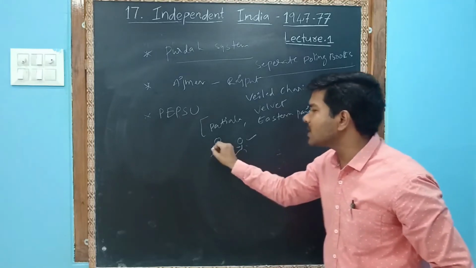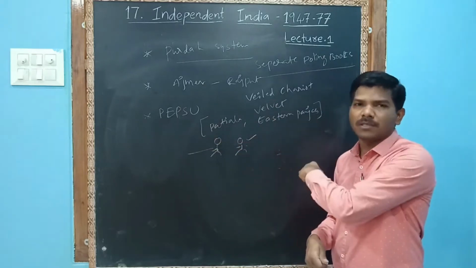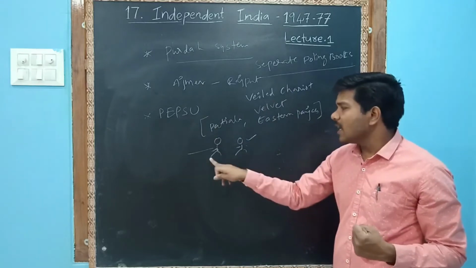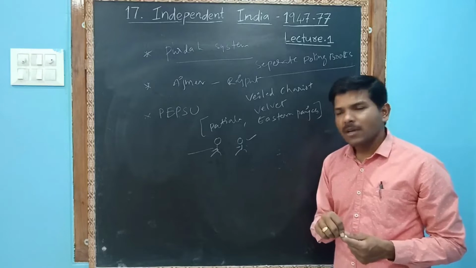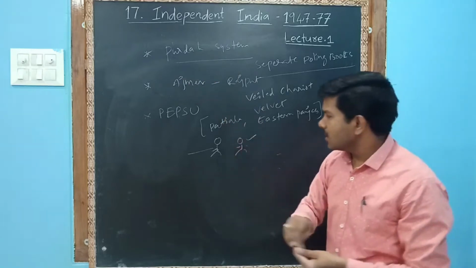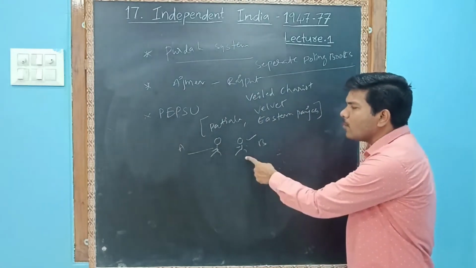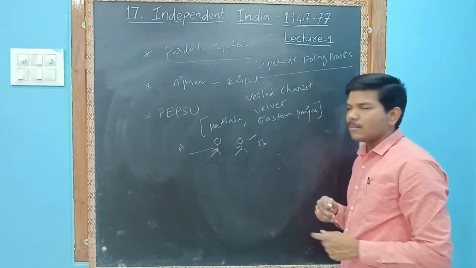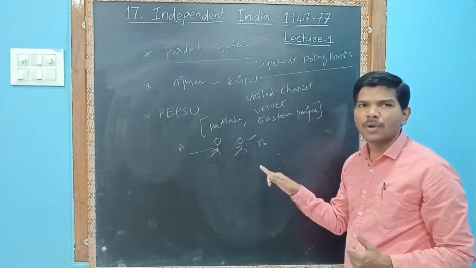One person represents one party's person, and another person represents another party's person. The candidates did not fight. Please understand, here the candidates did not fight. Those people are supporting the candidates. This person is supporting A. This person is supporting B. For example, B won. Then all the villagers have to cast their vote for B, because this person won and this person represents B. You have to understand that.